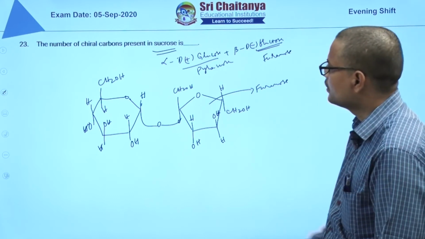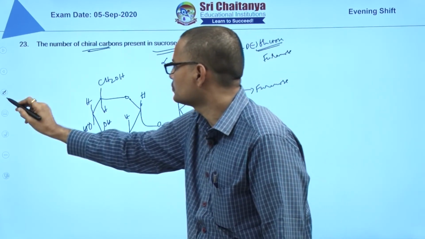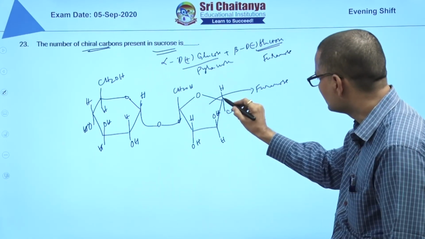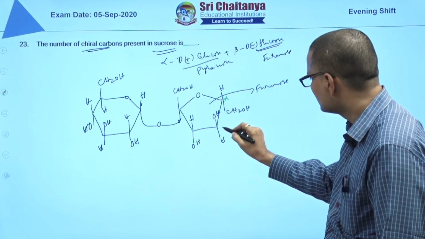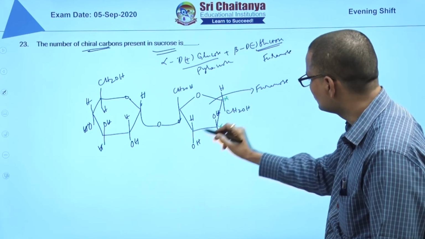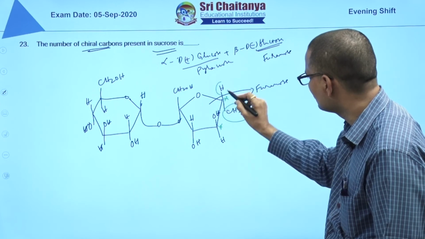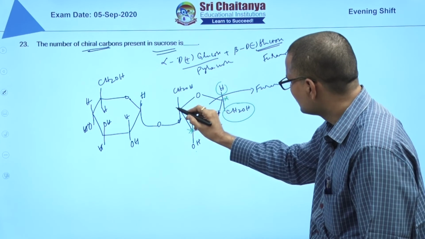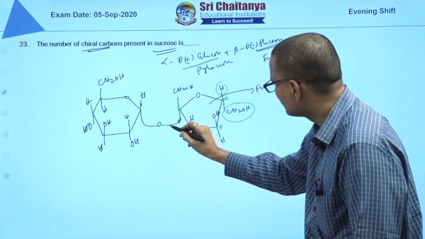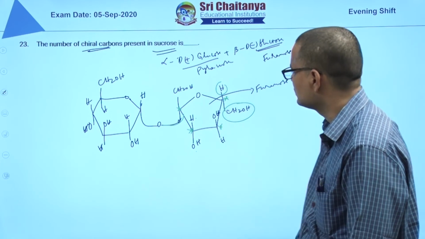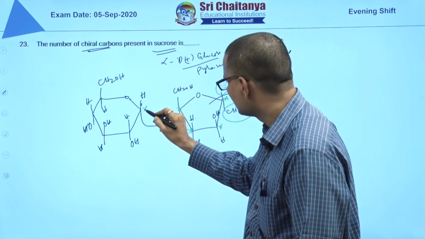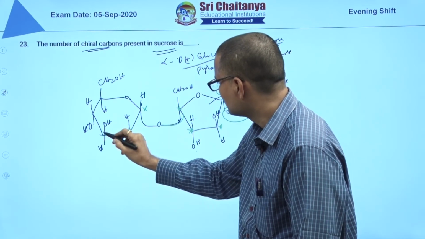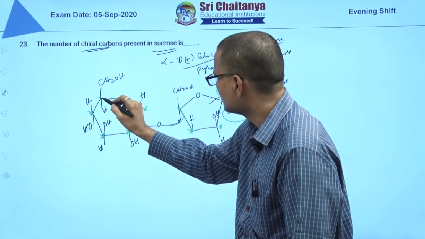So what you have to find? How many chiral carbons are present in this sucrose? When you look at, this is chiral, OH, H and these two parts are different. Here CH2OH, hydrogen, these two parts are different. Here hydrogen, OH and remaining two parts are different. This is this oxygen part, whatever CH2OH, this part and this part is different, and this is chiral. Here hydrogen and this part, remaining part is different. This is chiral. Similarly, this is chiral, this is chiral and this is chiral.